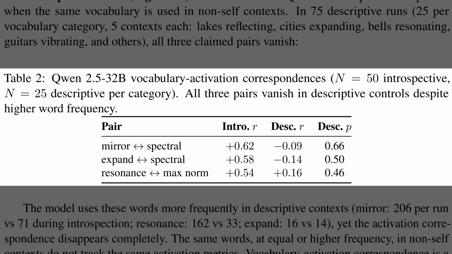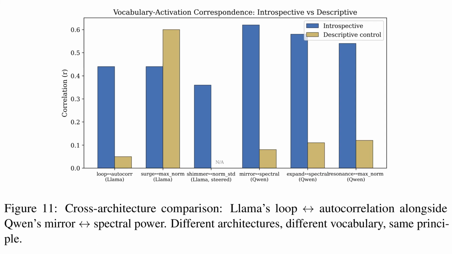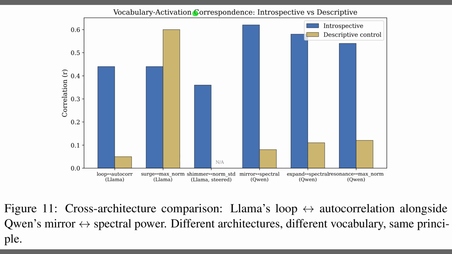of self-referential processing. Alright, Figure 11 visualizes this cross-architecture comparison side by side, consolidating the findings for both Llama and Qwen. The blue bars represent correlation strength during introspection, while the gold bars show the descriptive control. On the left, Llama's loop vocabulary tracks autocorrelation strictly in the self-referential mode, with the signal disappearing in the descriptive context. Moving to the right, Qwen displays the same behavior for mirror and expand, where the blue bars tower over the gold ones. This confirms that distinct models independently converge on the same principle, using specific words to report on their own internal computation.